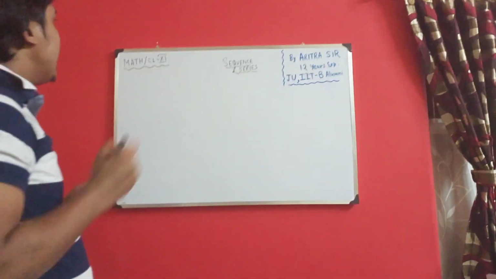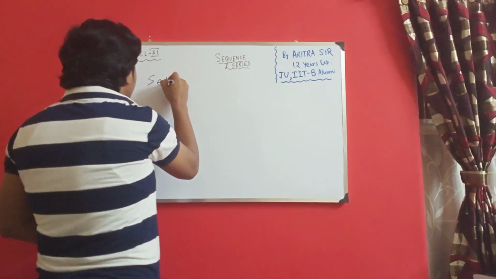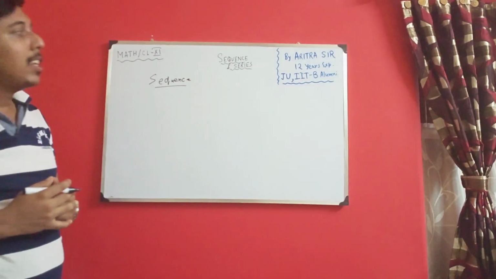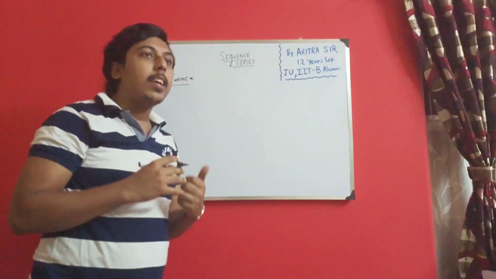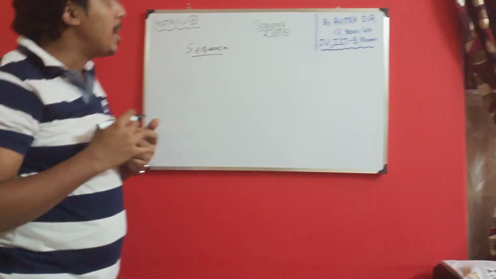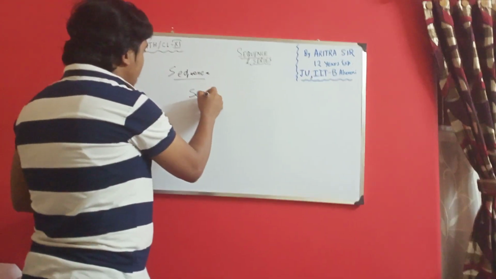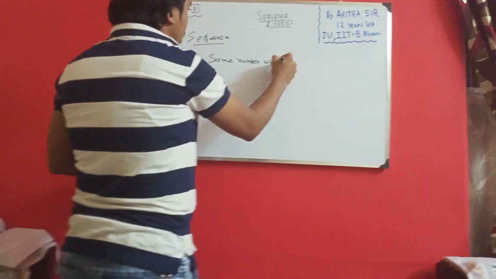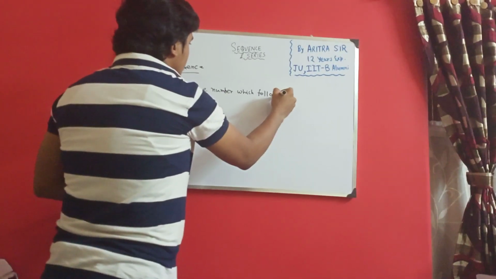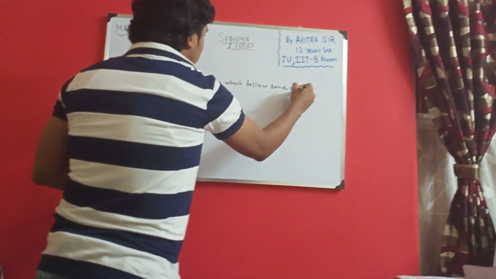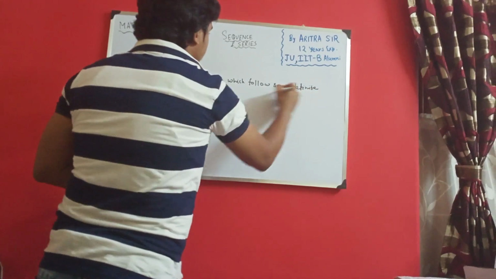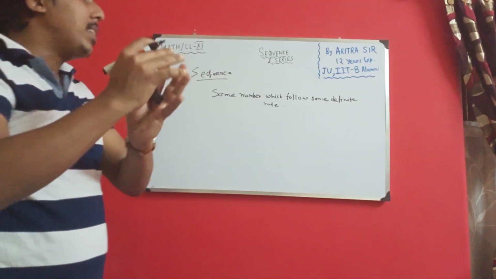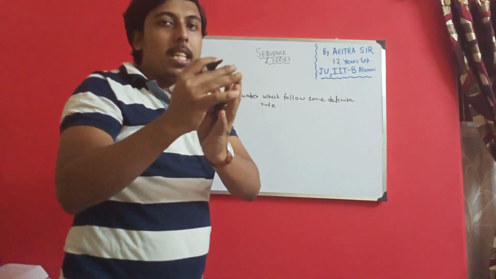So guys, have you any basic idea about sequence? What is sequence actually? Sequence means some numbers which follow some definite rule. So, some numbers which follow some definite rule are termed as sequence.